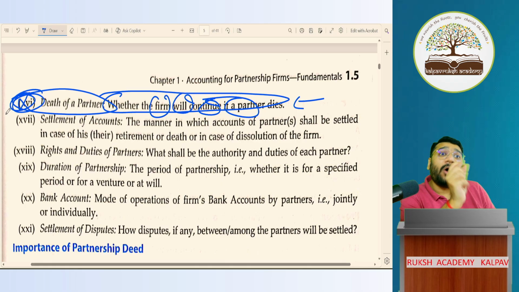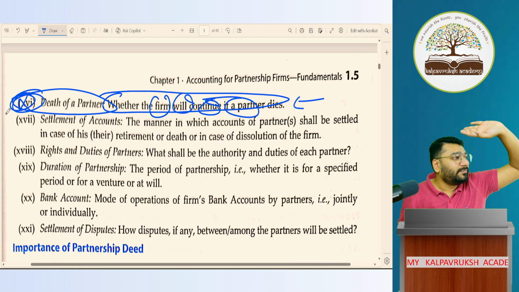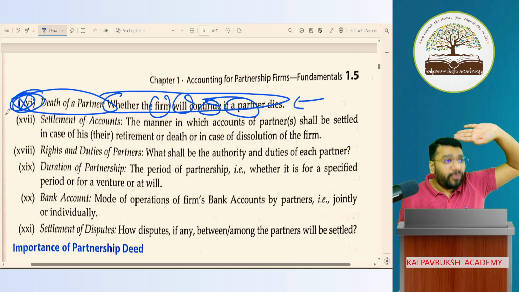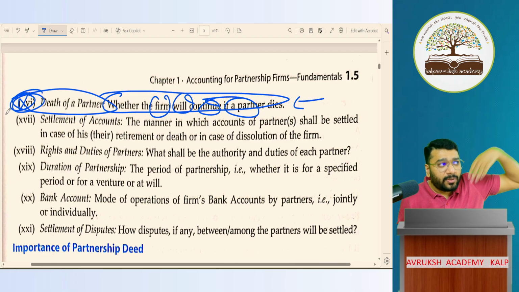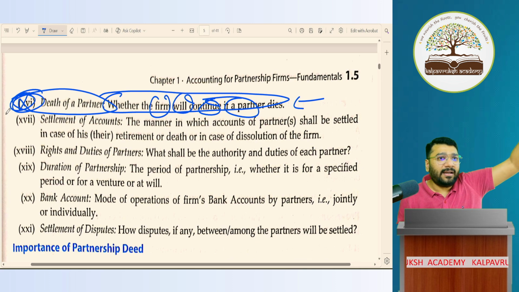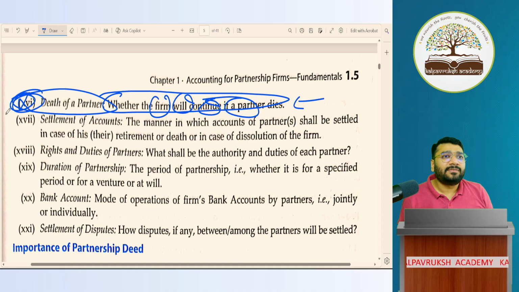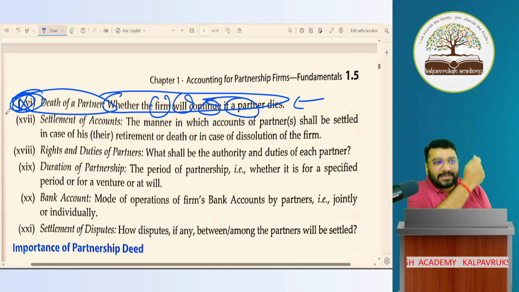What we are studying now is law. What law is telling, I'm telling you. Practically how we'll handle things, we'll see in practical life. In practical life, if you ask me, Prathik sir, there's one client of yours, ABC, and C died. Will you ask them to close the business? Do I look like an idiot? If he closes the business, where will I get fees every year? So I will not ask him to close. I will come out with some other suggestion to continue.